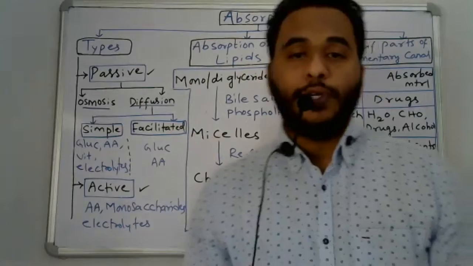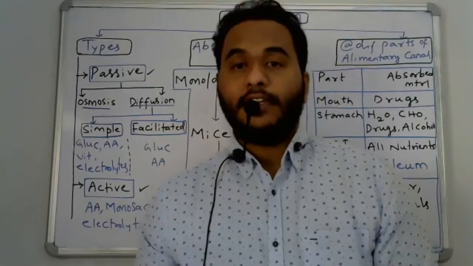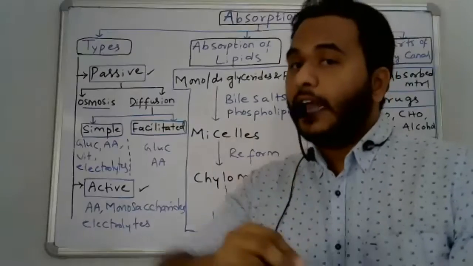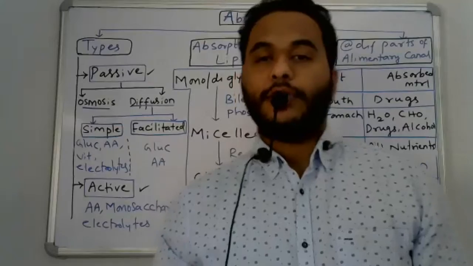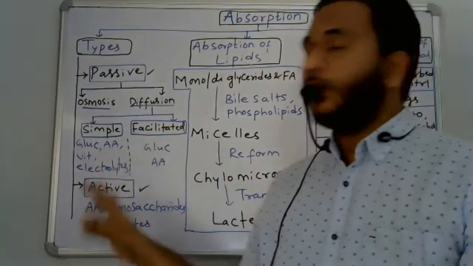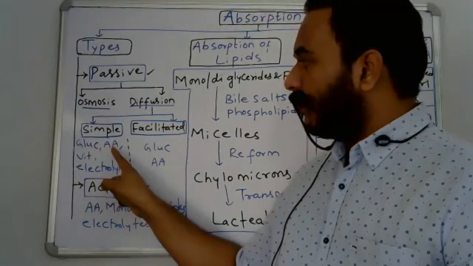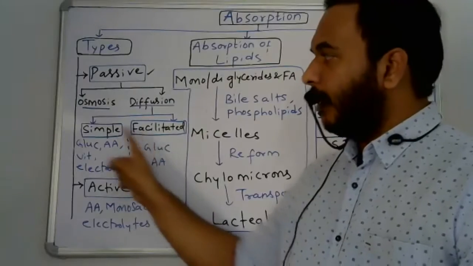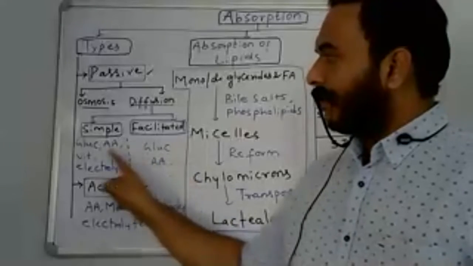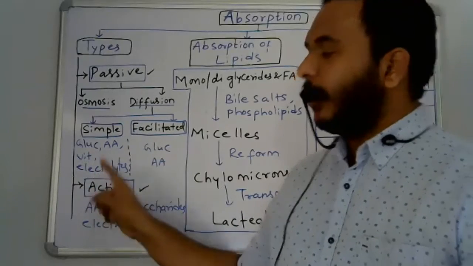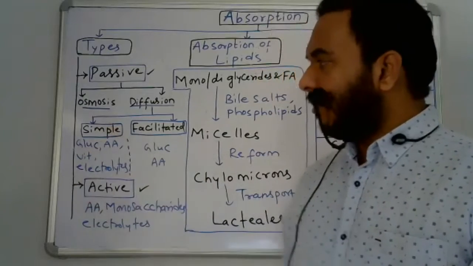Facilitated diffusion is diffusion with the help of specialized carrier proteins. Examples of substances which undergo simple diffusion and facilitated diffusion are almost the same. Common examples you observe are glucose and amino acids, and additionally vitamins and electrolytes. Electrolytes means ions like chlorides, which come under simple diffusion.